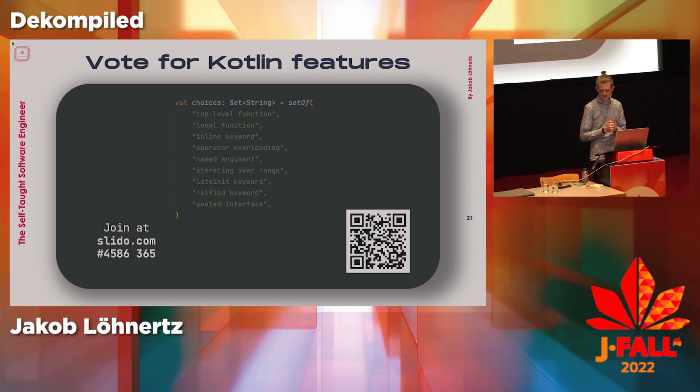I'll give you some seconds for that. If you don't know some of these features, I will quickly explain at the beginning, in one sentence, what it does, so no one is completely lost.